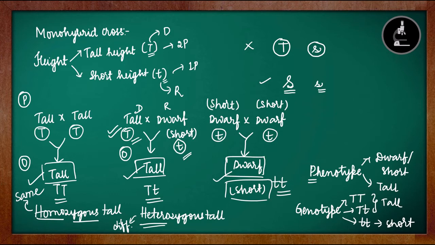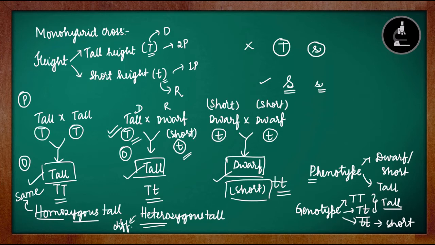So this is about how the plants are: either tall or short. Then we learned about two very important terms, phenotype and genotype. Phenotype is the physical appearance of the plant. Genotype is the genetic composition of the plant. Phenotype and genotype can be different. For example, here phenotype is tall, but the genotype can be capital T, small t also. But since capital T is dominant, that is, tall is the dominant character, it will be expressed and the recessive character will be suppressed. So with all this information, we will be incorporating it in the monohybrid cross.